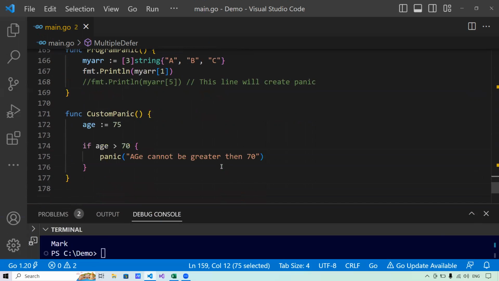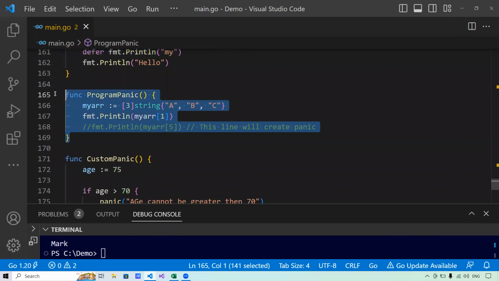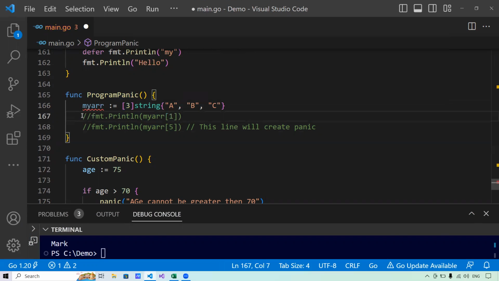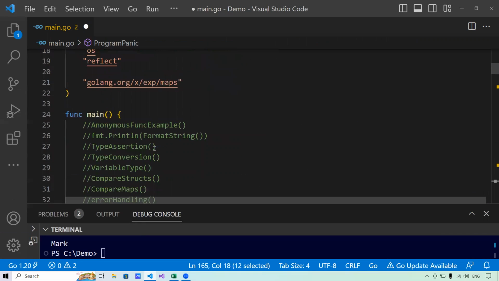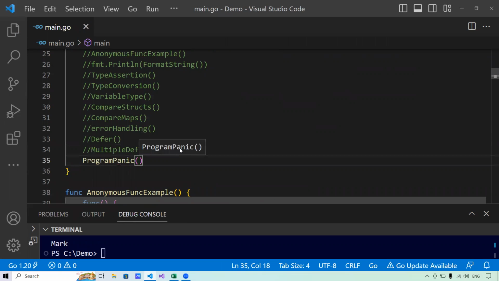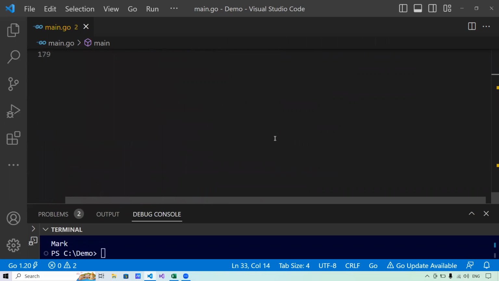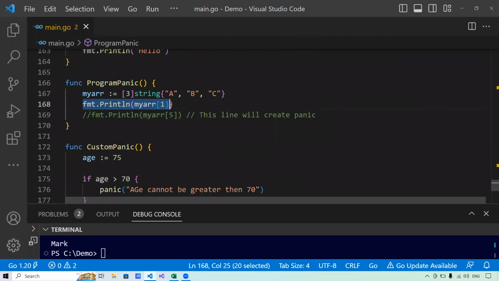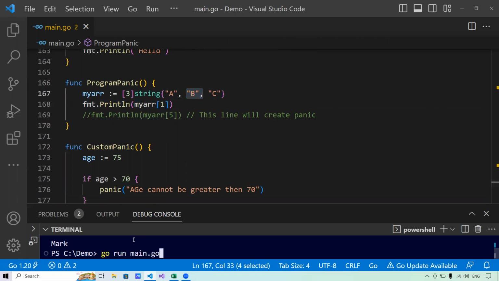Now let me tell you what exactly I meant by that. So here I have written a program. In this program I have created an array of type string with 3 values. From here I'm trying to print the value at index 1 right now, right? So let me show you by running it. It will print index 1, that is, it will print B. You see it has printed B here.